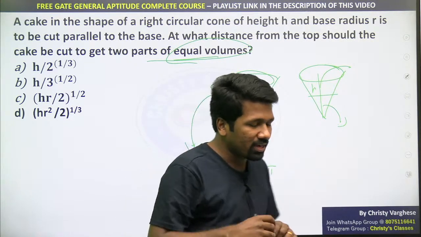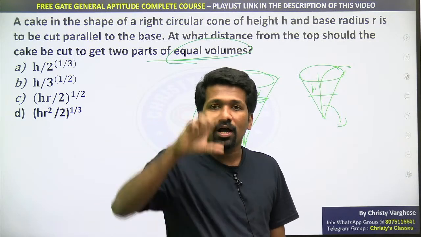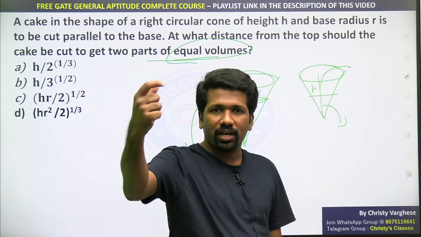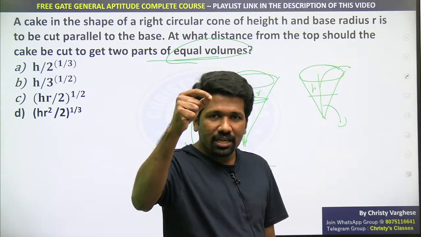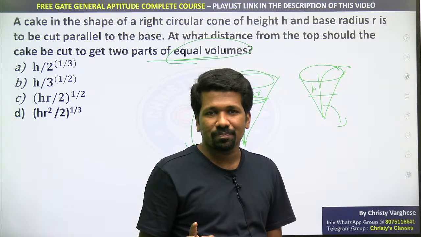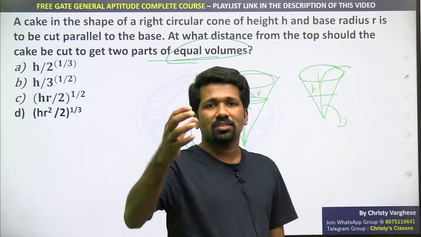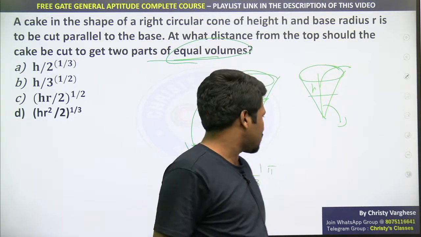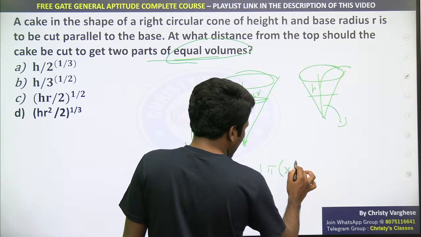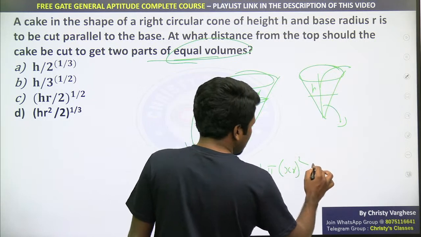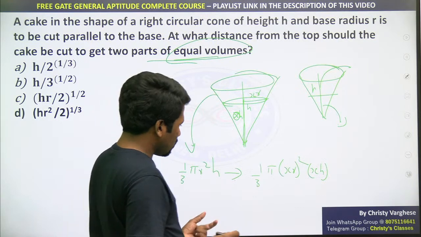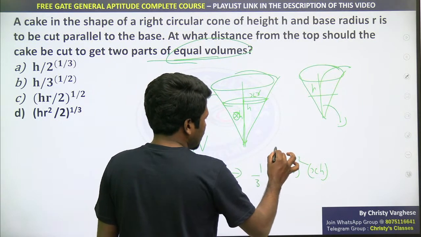For that I have explained: height half हो रहा तो radius भी half होगा, height 1/3 हो रहा तो radius भी 1/3 हो जाएगा, height x times h हो रहा, where x is a fraction obviously, तो radius x times r ही होगा. So that means this radius is x into r, the whole square, this height is x into h. So ये है full volume, this is the required volume.